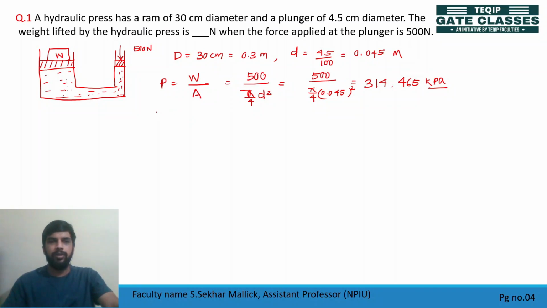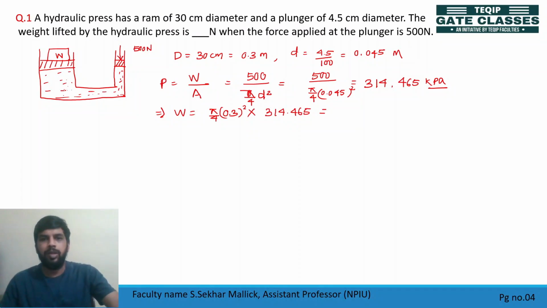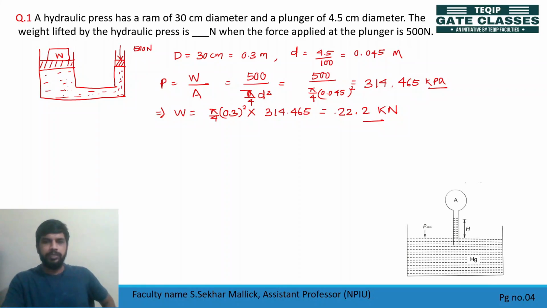W will be equal to area is π/4 capital D square, capital D is 0.3 square, multiplied with this value 314.465. Tell me this answer. W value is 22.2 kilonewton. Okay, check. So this much amount of weight can be raised.